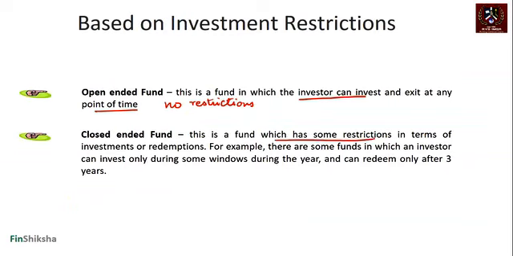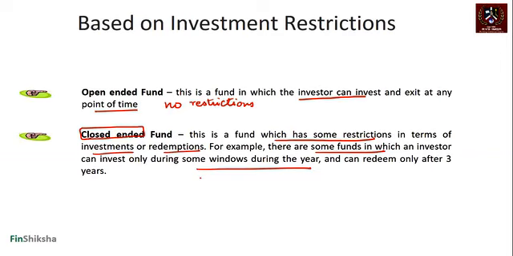For example, there are some funds which you can only invest during some windows during the year and can redeem only after a certain number of years, like 4 years, 5 years, 3 years kind of a thing. If you try and redeem earlier, either they don't allow you, or there are going to be high costs associated with it. So a closed-ended fund is a fund that has restrictions in terms of investment at any point of time.